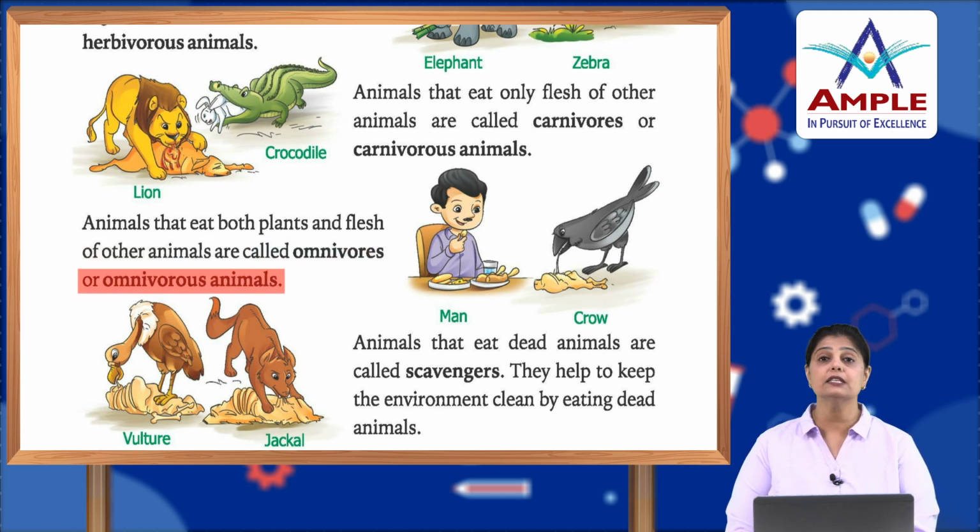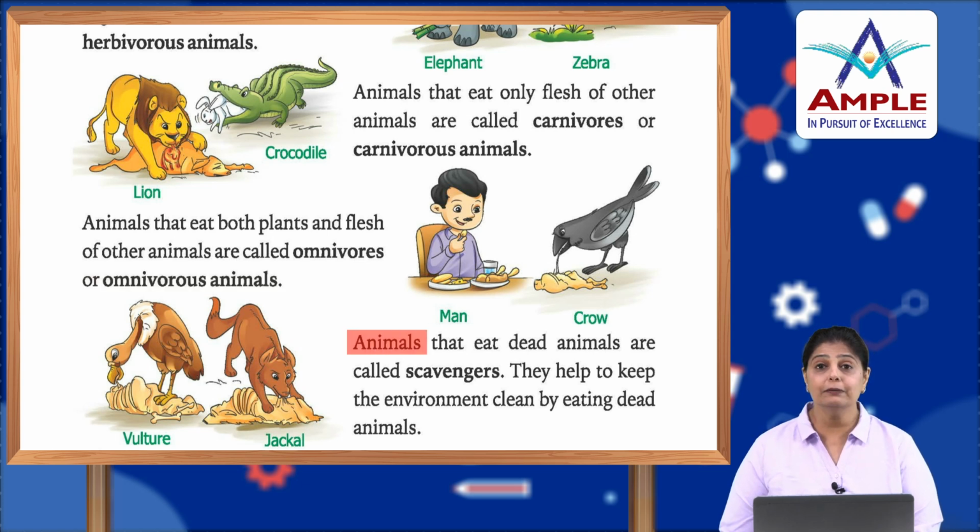Human beings are also considered omnivorous because there are certain people who eat both vegetarian as well as non-vegetarian food. Vegetarian means plants and fruits, and non-vegetarian means meat of other animals. So, human beings and crow are all termed as omnivores.